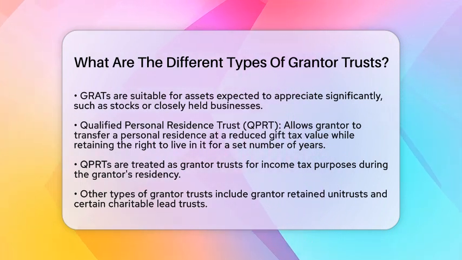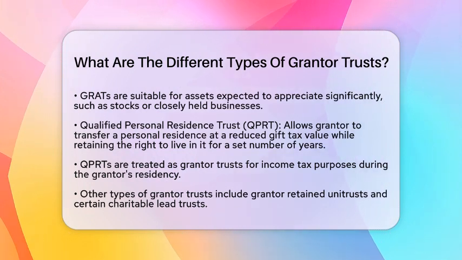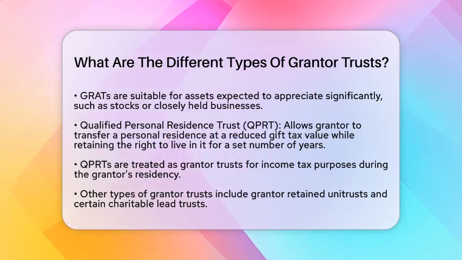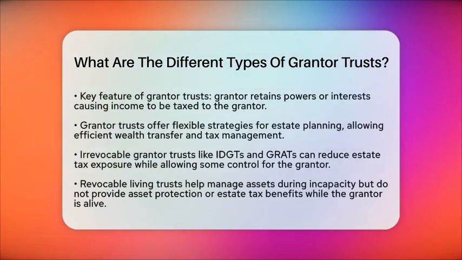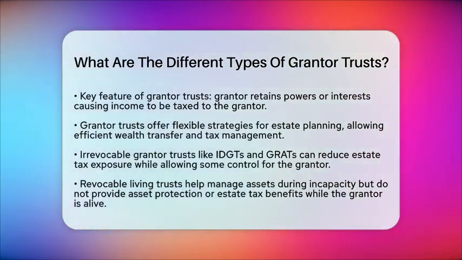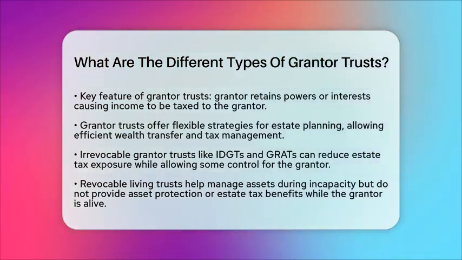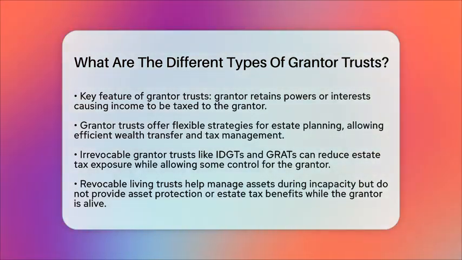There are also other types of grantor trusts, such as grantor retained unit trusts and certain charitable lead trusts structured as grantor trusts. The key feature of all these trusts is that the grantor retains certain powers or interests that cause the trust's income to be taxed to the grantor rather than the trust itself. In estate planning, grantor trusts provide flexible strategies. By having the trust income taxed to the grantor, the assets can grow without being diminished by taxes. This allows for more efficient wealth transfer to beneficiaries.